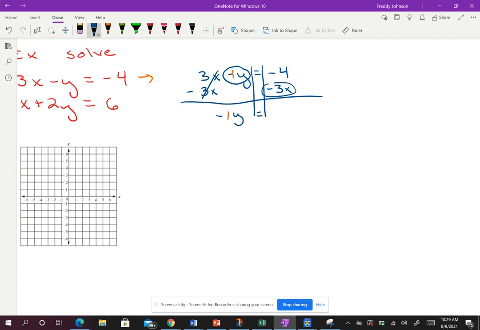And then here, remember, I cannot combine these. These are not like terms, so I'm going to move the x out in front to keep it in my form, y equals mx, and then b. And then last but not least, you should hopefully realize that that y is still not by itself.